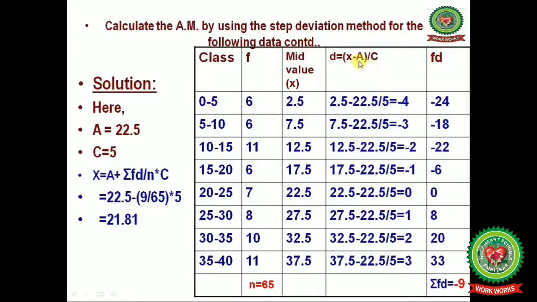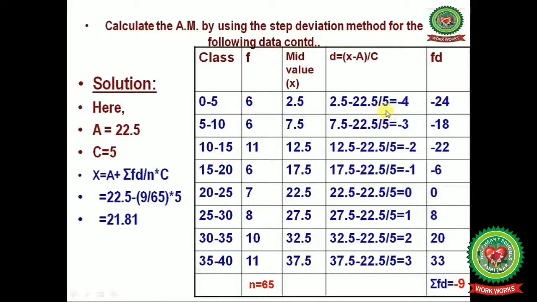Now you have to calculate the deviations. For that you take one assumed mean from the mid values, and I have taken the assumed mean as 22.5. Now subtract it from all the mid values. 2.5 minus 22.5 divided by 5 gives minus 4. 7.5 minus 22.5 divided by 5, where 5 is the class interval, as there is a gap of 5 in each class interval.